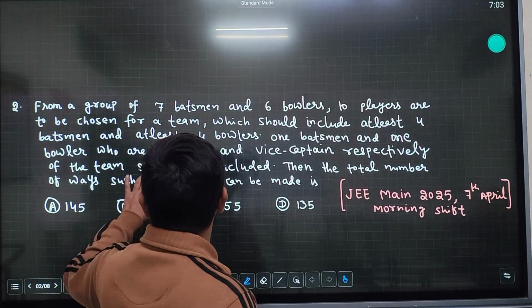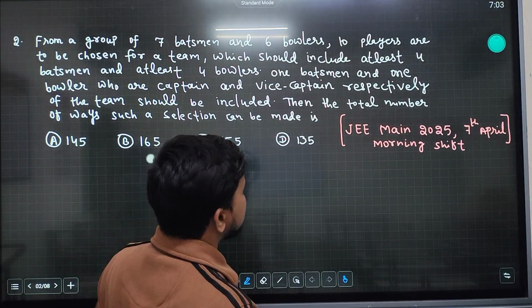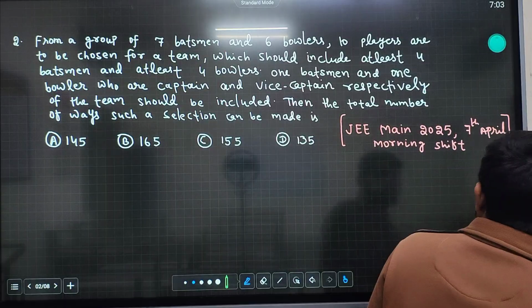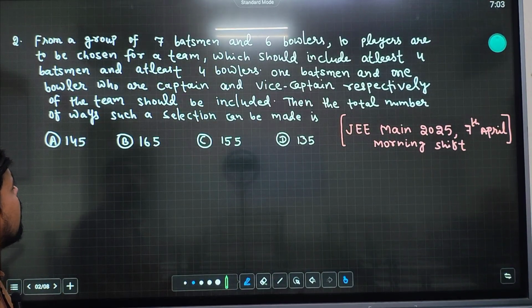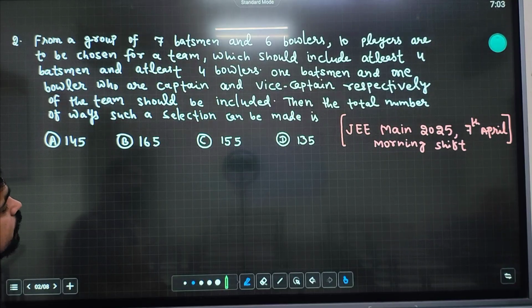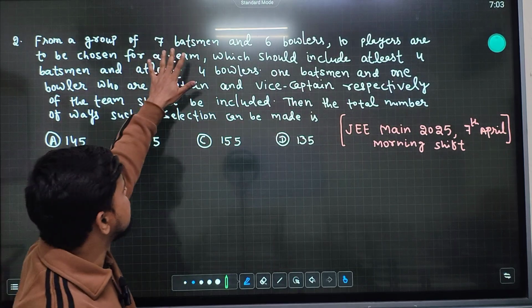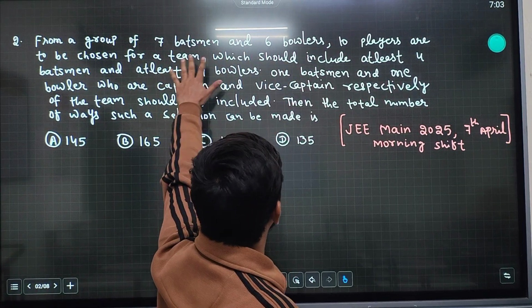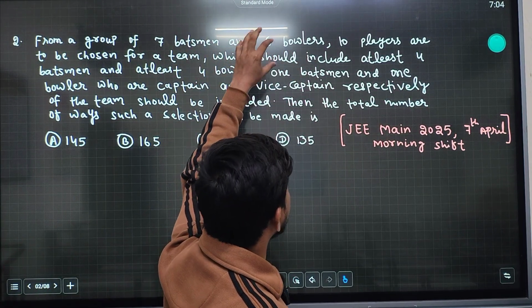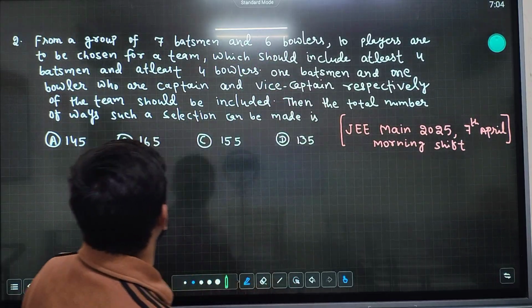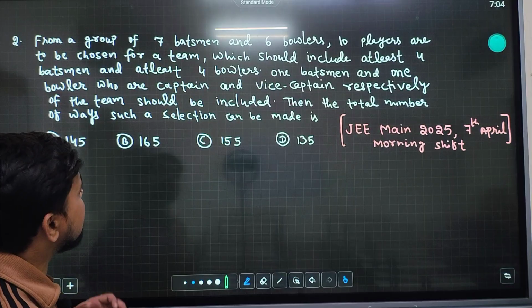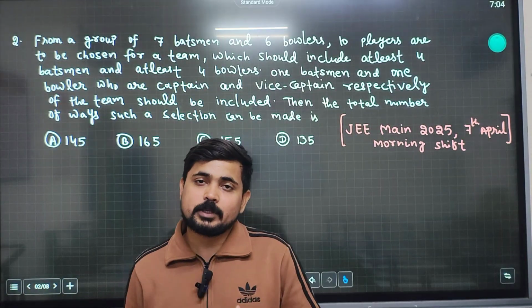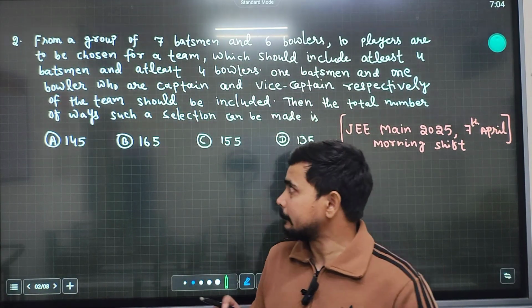The next question is from JEE Main 2025, 7th April morning shift. The question is: from a group of 7 batsmen and 6 bowlers, 10 players are to be chosen. So there are 7 batsmen and 6 bowlers, 13 players in total, and we have to select 10 players for a team, which should include at least 4 batsmen and at least 4 bowlers. The condition is that at least 4 batsmen and 4 bowlers should be selected in the team.